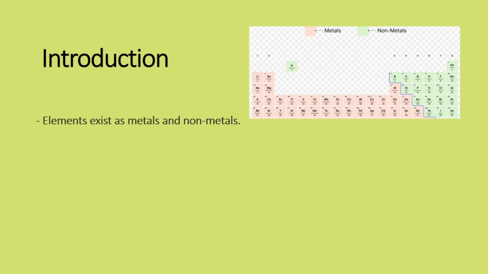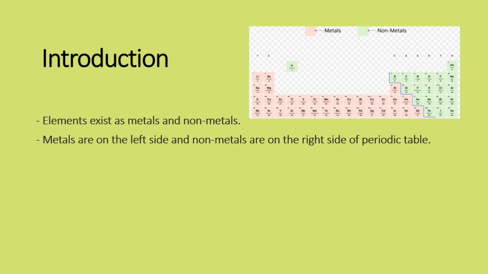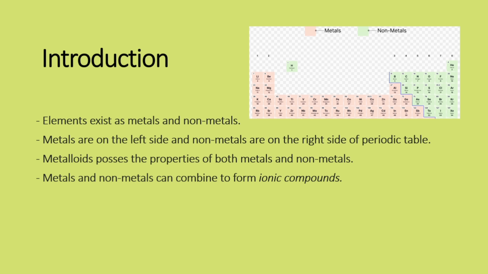So as we know, elements exist either as metals or non-metals. Metals are on the left side and non-metals are on the right side of the periodic table. Metalloids have the properties of both metals and non-metals, and they're in the middle of metals and non-metals. Metals and non-metals can combine together to form ionic compounds, which we will discuss later, and then two non-metals can bond together to form covalent compounds.